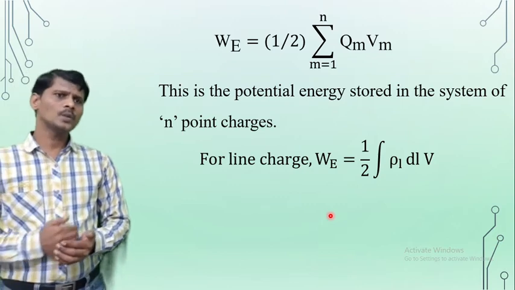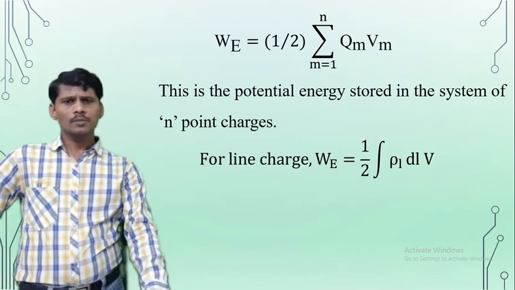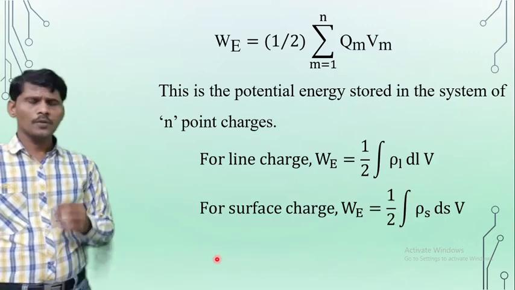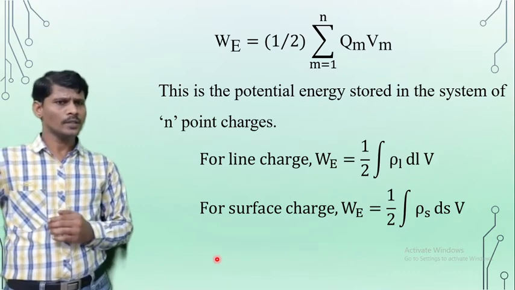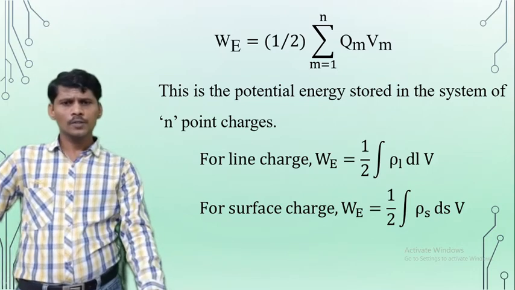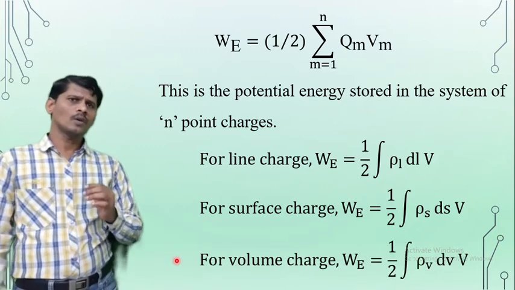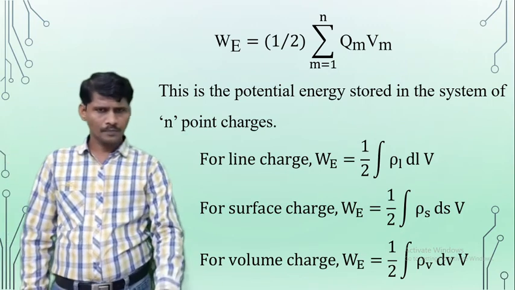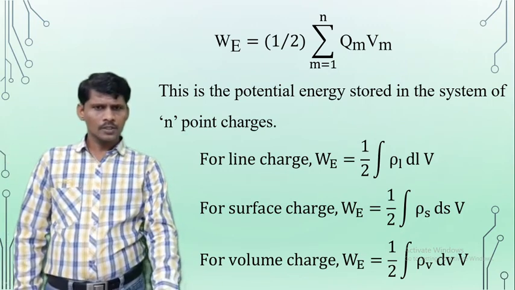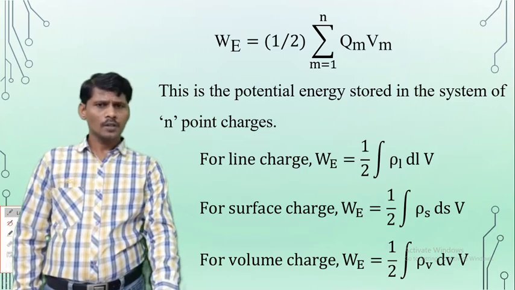1 by 2 into line integral of rho L into dl into V. For the surface charge distribution, the total energy stored is W is equal to 1 by 2 into surface integral of rho S ds into V. And for volume charge distribution, the total energy stored is W is equal to 1 by 2 volume integral of rho V dV into V. So these are the expressions for the energy stored in different types of charge distributions.